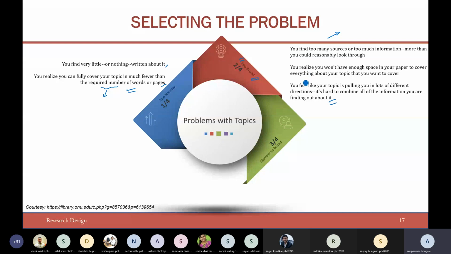Okay. And the question is, if your problem statement is narrow, how should you broaden it? Let's say you have taken up a problem statement which will get completed in 6 months only. Then how should you broaden it? Try to pick one of the subtopics. Again, let me come back to my area, WSN. The very first topic I took was WSN, and cluster head election is what I found.